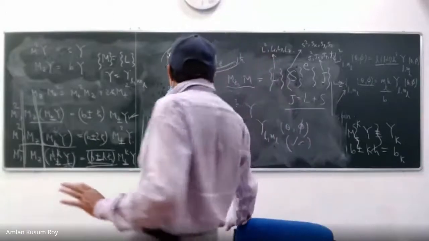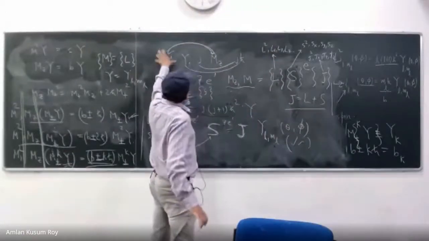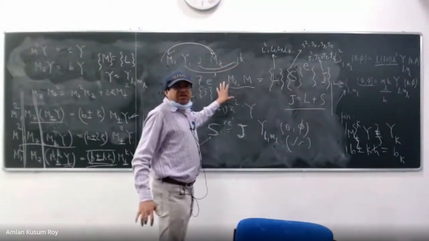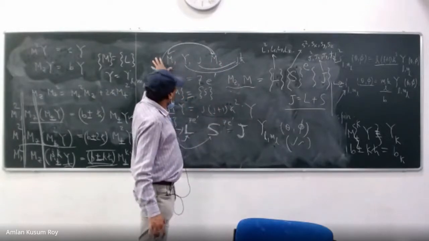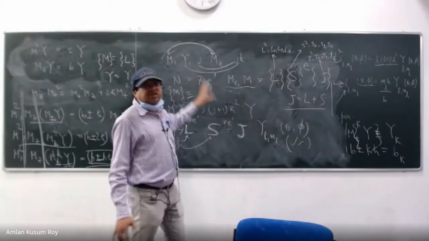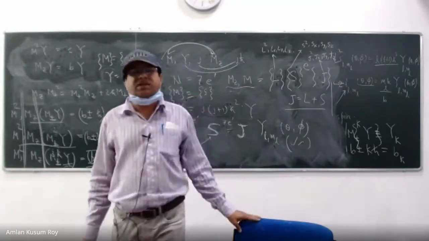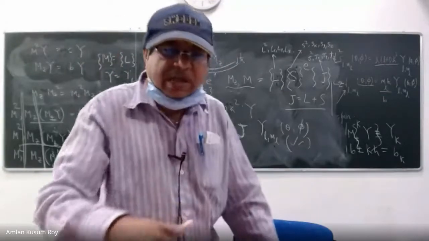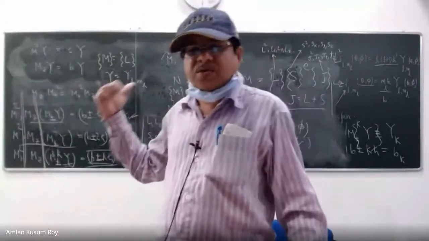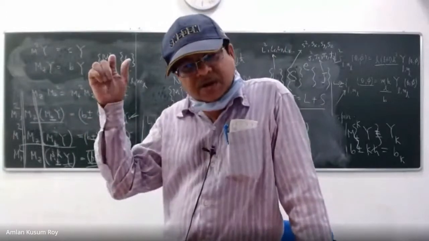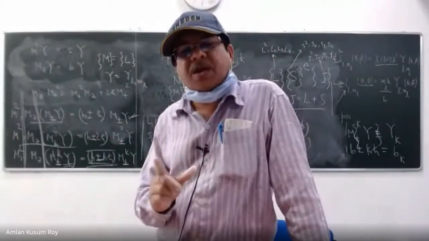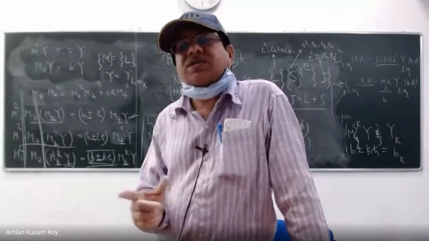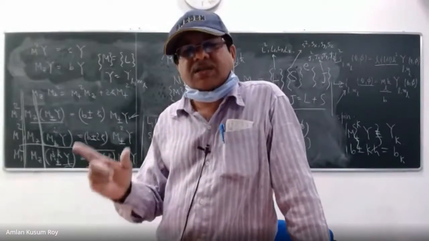The reason I can tell you that these are applicable to all these operators is because they have similar commutation relations. So today's class's conclusion is that these equations will be absolutely applicable to any operator set where you have a commutation relation which is satisfied by the L square, Lx, Ly, Lz.